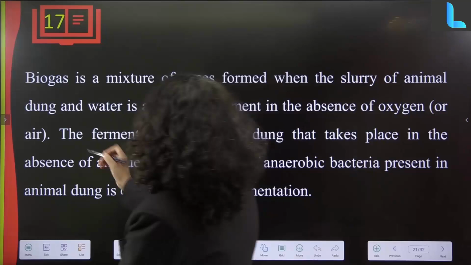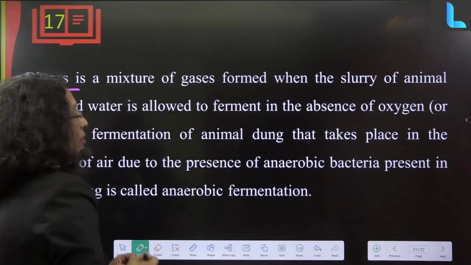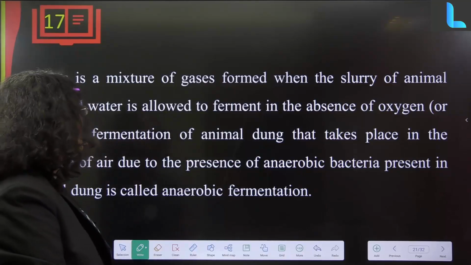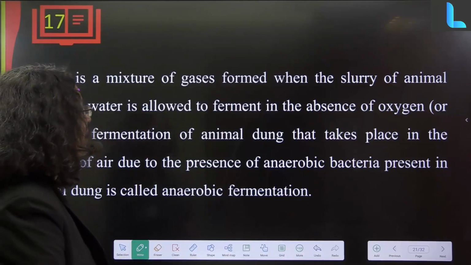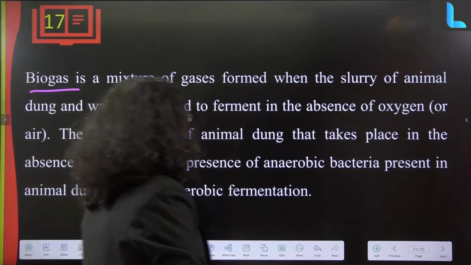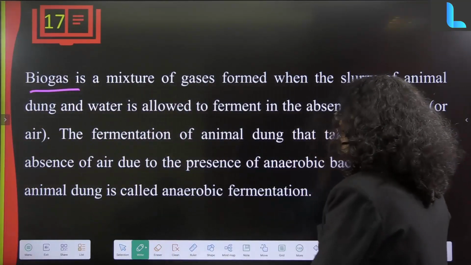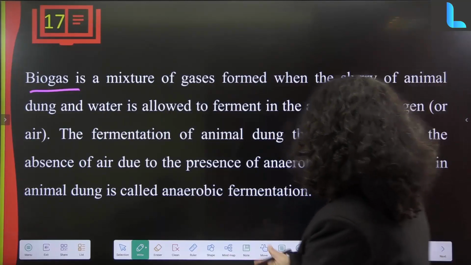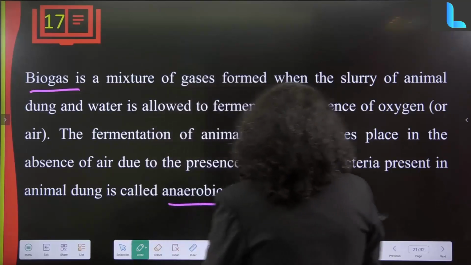Now, how is biogas formed? It is formed with the help of this biomass. It is formed when the slurry of animal dung and water is allowed to ferment in the absence of oxygen. The fermentation of animal dung that takes place in the absence of air, due to the presence of anaerobic bacteria in the dung, is called anaerobic fermentation.